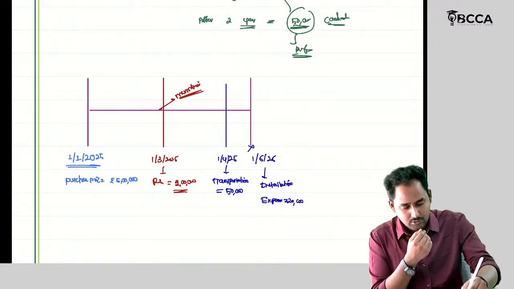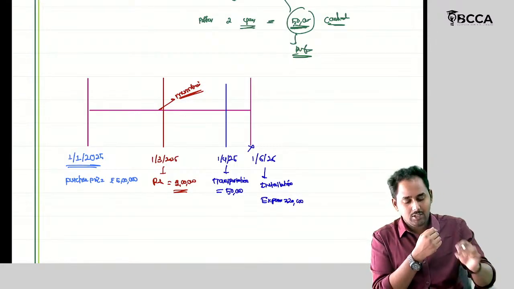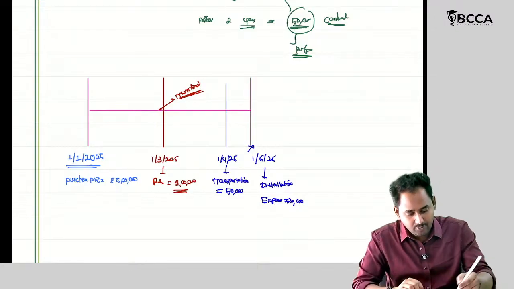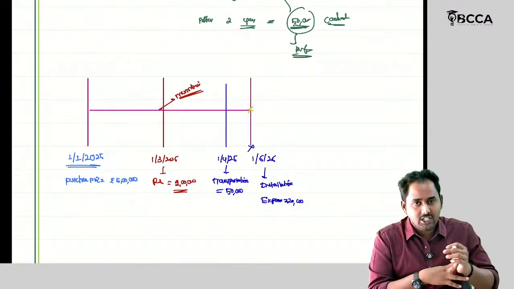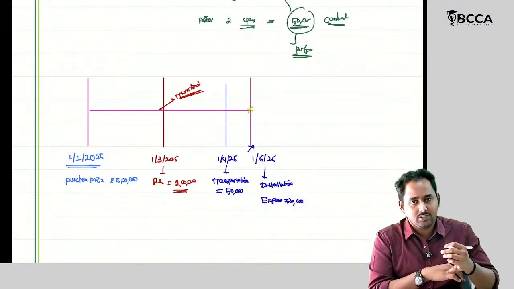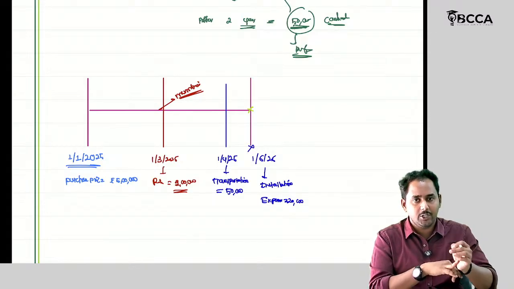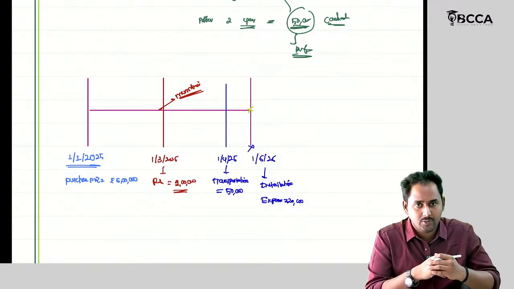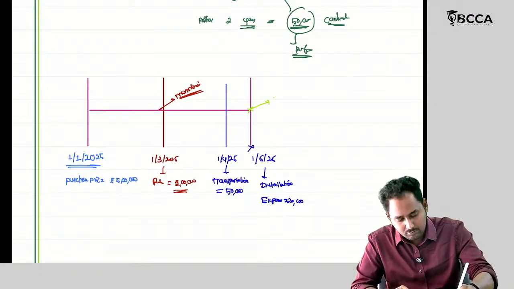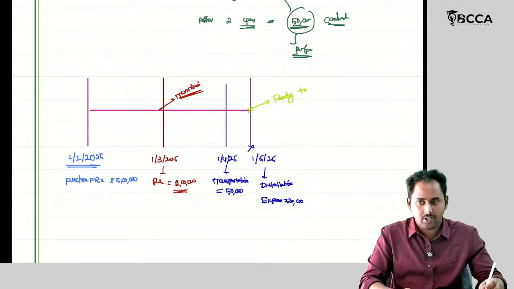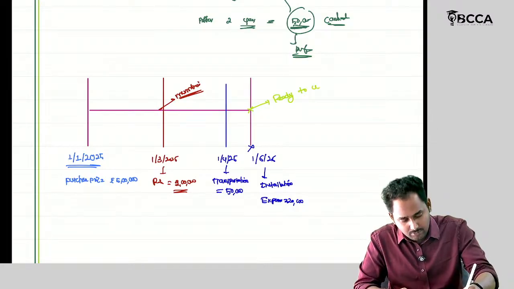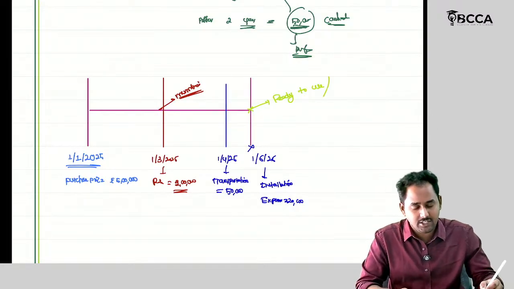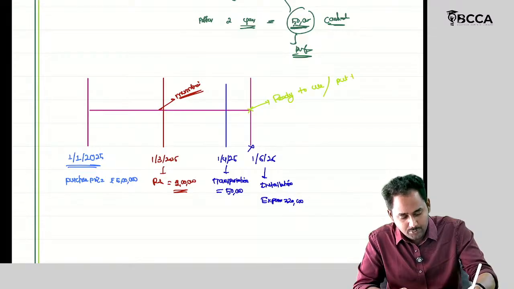Okay, so here my point is all the expenses which are incurred. The installation is completed on 1/6/25. From this date onwards, I can use the asset in my business. So the asset is ready to use, or the asset is put to use in my business. Sometimes ready to use and put to use dates are different. In that case, I should take the put to use date. But for our understanding purpose, I am just writing ready to use or put to use.